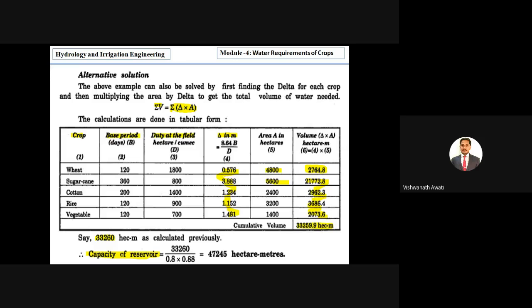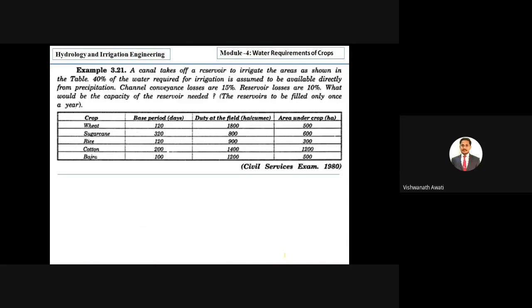And you can calculate it by dividing by 0.8 into 0.88, right? That is 20% canal loss and 12% reservoir loss out of 100%. Then we are getting 47,245 hectare meters. Okay, so then we'll go for the next problem.